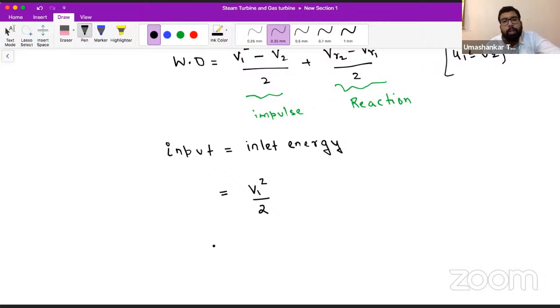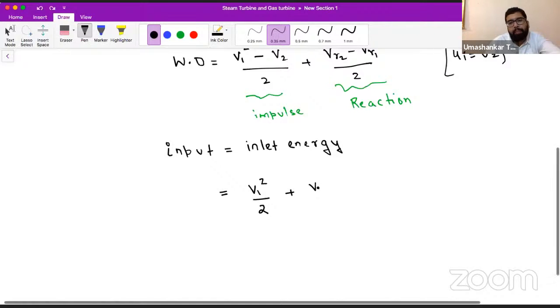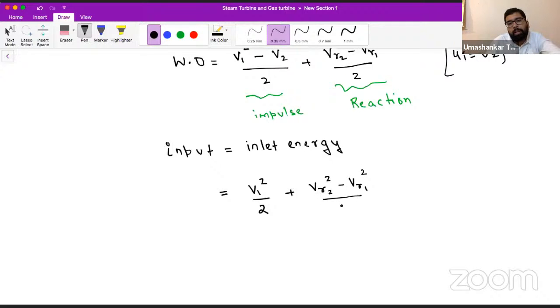But here we have some form of pressure energy also. As I told, it can also be derived, but I am not deriving it, because we also see the reaction turbine in fluid machinery, which is already there in the GATE syllabus.